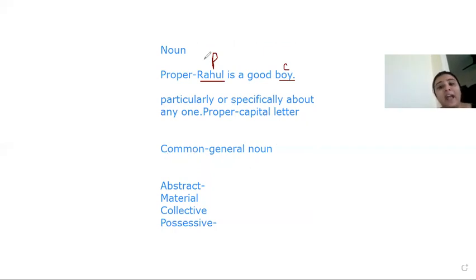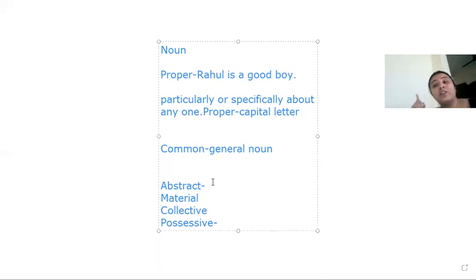Now let's do a recap of abstract noun. So what is an abstract noun? An abstract noun is those kind of noun which talks about those nouns which we cannot see, which we cannot hear, which we cannot smell, which we cannot feel, and which we cannot taste. So all the five senses which we have, we cannot experience those things with the five senses, but we can only feel it.